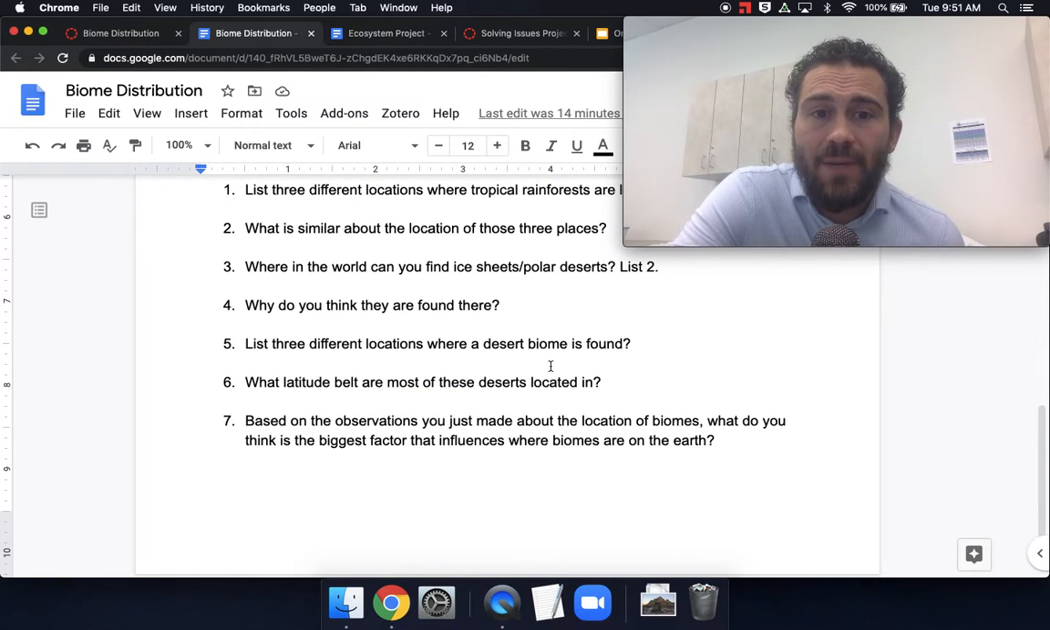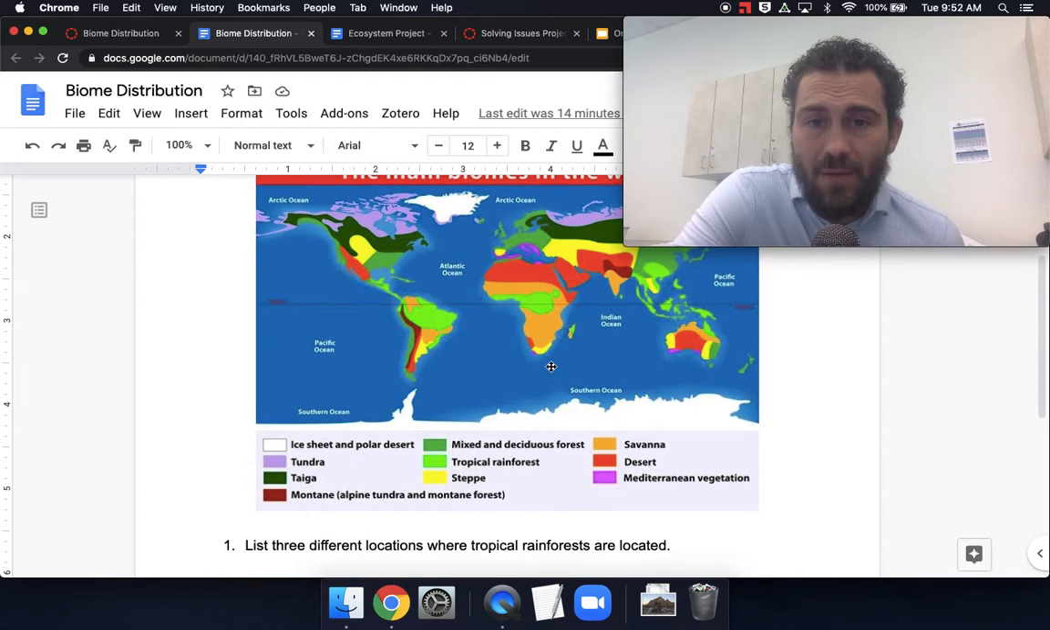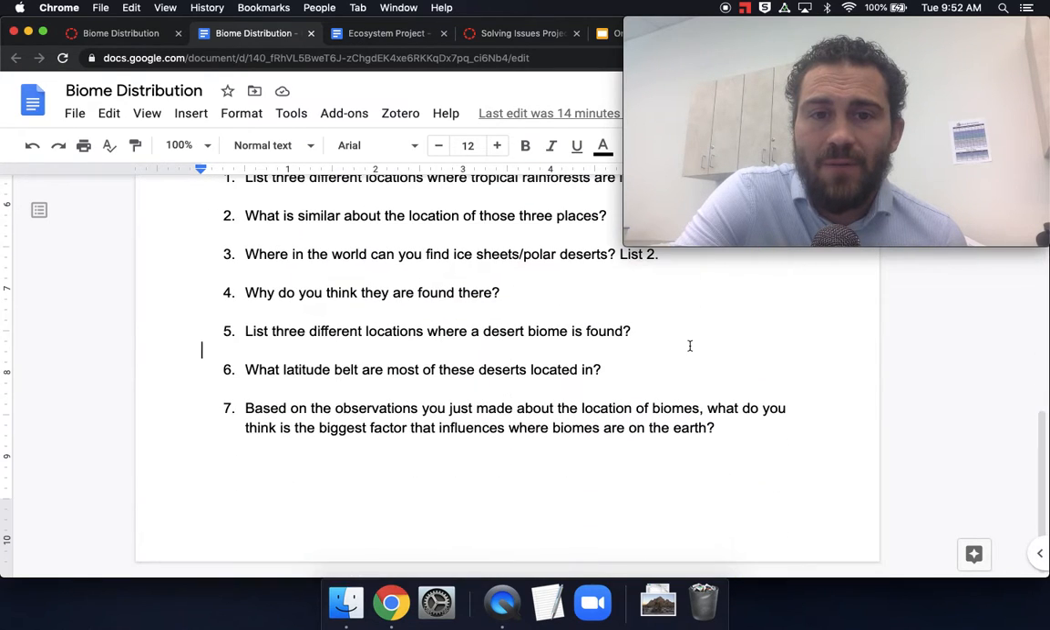Let's look at three different locations where a desert biome is found. Here's the red. So here we are in Southwest North America. Here we are in Northern Africa. Here we are in the Middle East, as we call it, or Central Asia. And here we are in Australia. So there are a few different places where desert biomes are found.